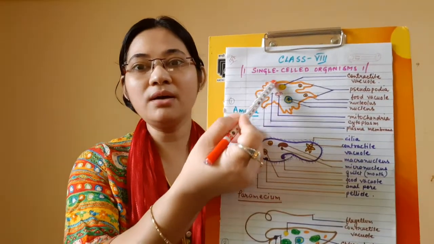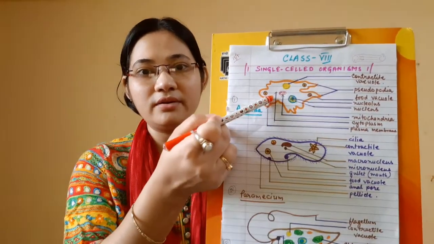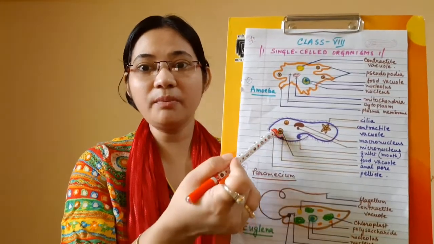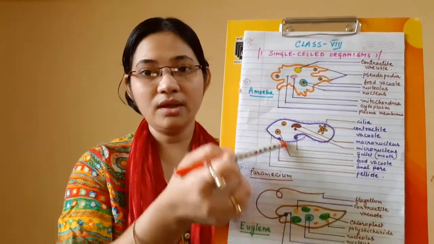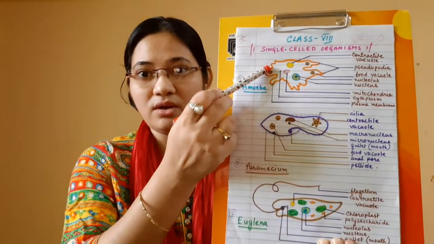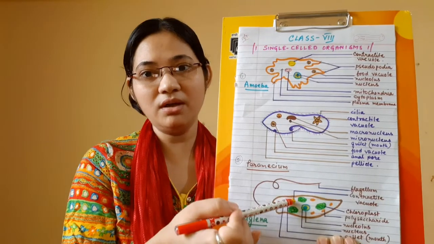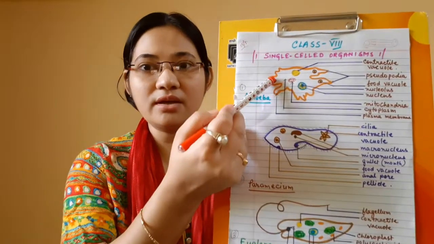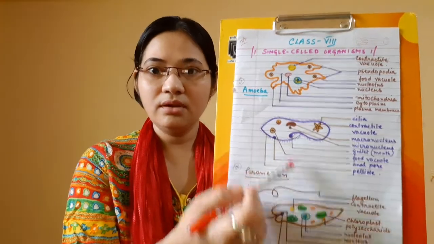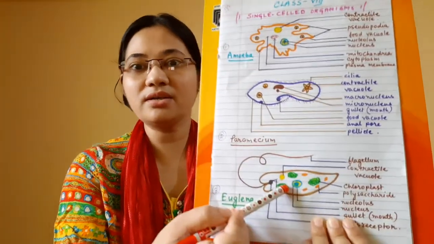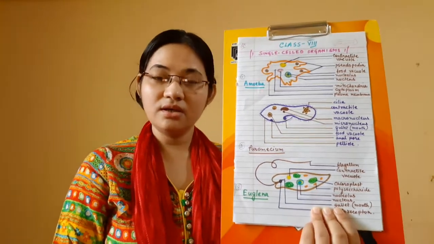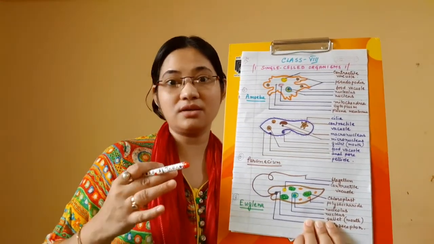So this is the amoeba. See, the amoeba shape is irregular. If you compare, the shape of paramecium is slipper shaped. Compare the shape of euglena, that is spindle shaped. Okay, so irregular, slipper shaped, spindle shaped. Got it? So this is an aquatic unicellular animal. This is also an animal. This is also an animal, but see, it has got some chloroplasts, so it can perform photosynthesis. Okay, so each one is very distinct from the other.